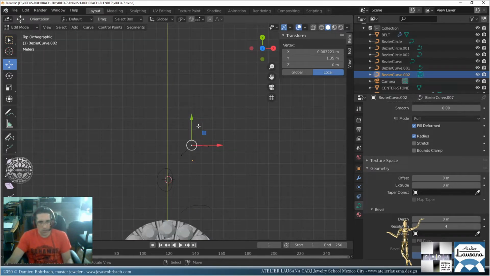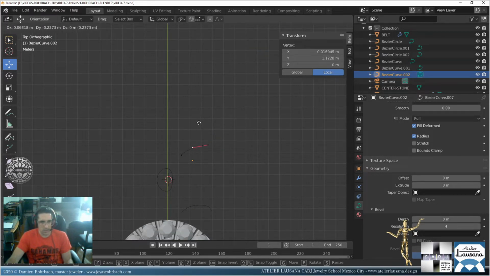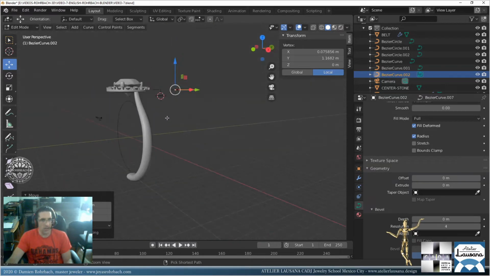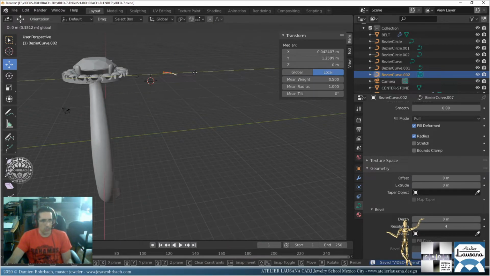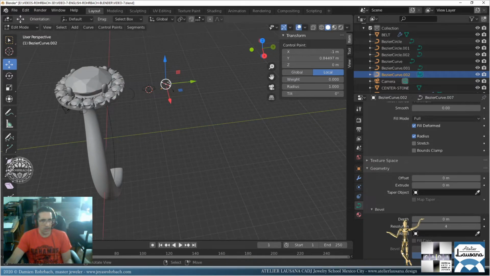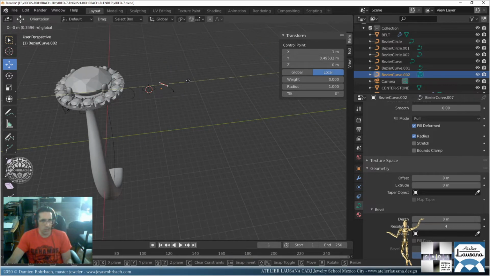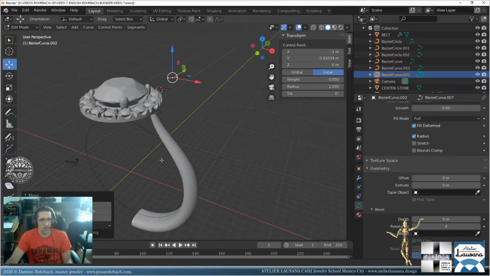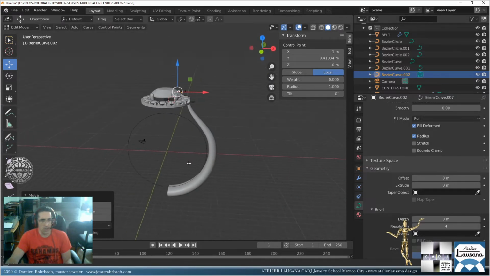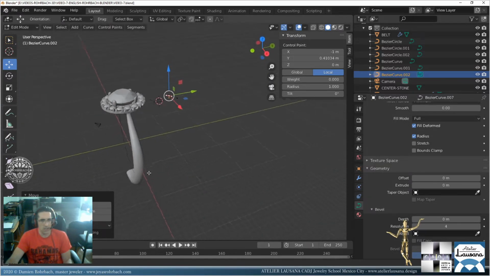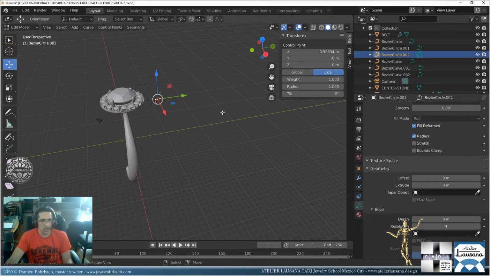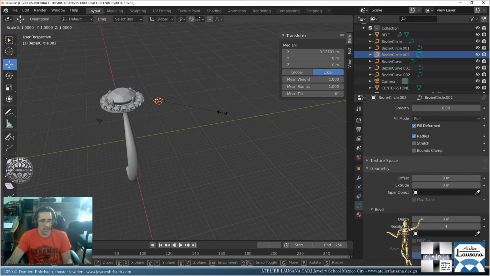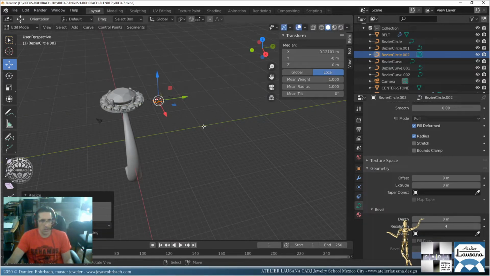All right, let's go for something nicer here. You know what, let's make it a bit thicker there and a bit smaller here. All right, that's pretty nice. Just take this one, S, Y. I want it wider somehow.